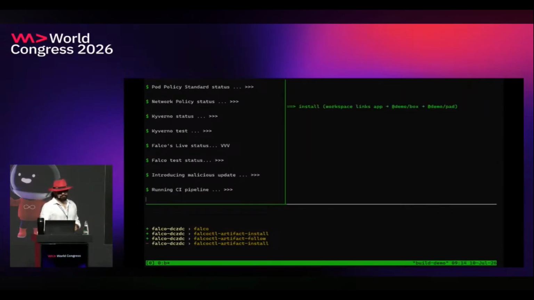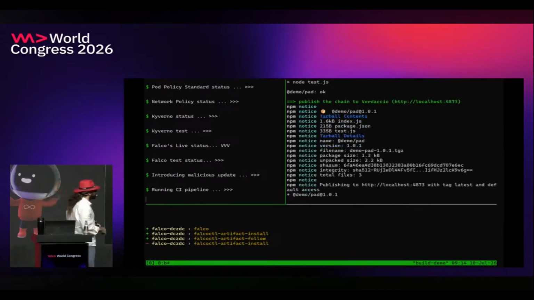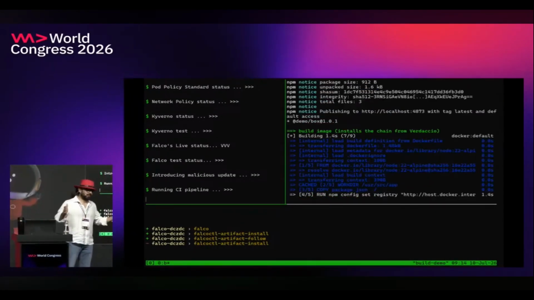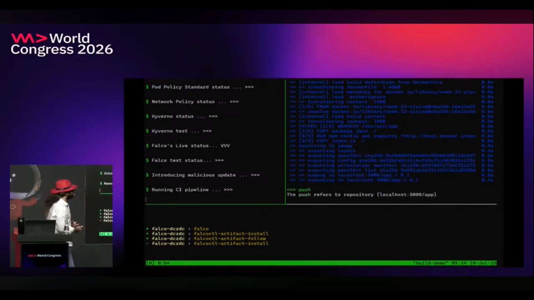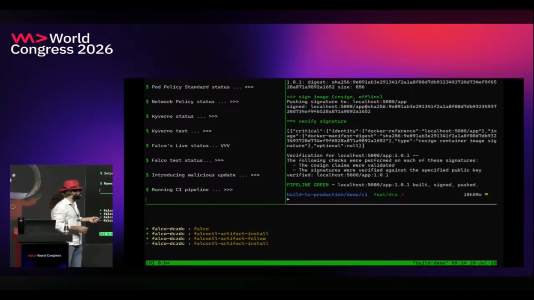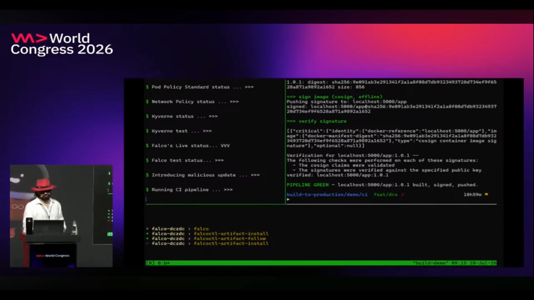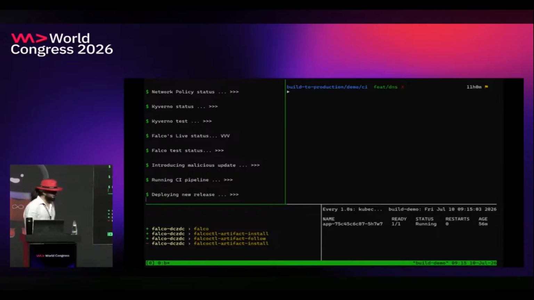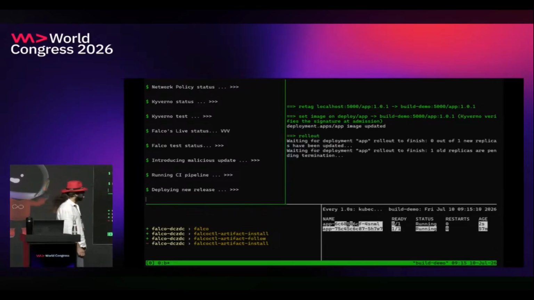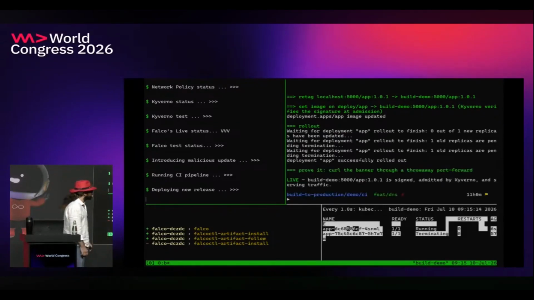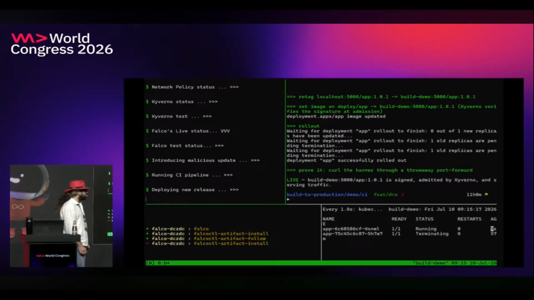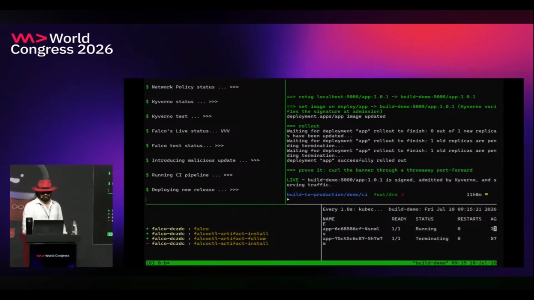Let's run the CI pipeline and deploy our app to the NPM registry. Obviously, the NPM registry is on my machine right now. And we get a green pipeline. We built our app. We pushed it to our registry. We pushed it to our Docker registry, which is local also. And now let's deploy. You can see the pod is running. We're going to deploy our pod to Kubernetes. The old one is going to be terminated, and the new one is going to come up. And now our new pod is there running.